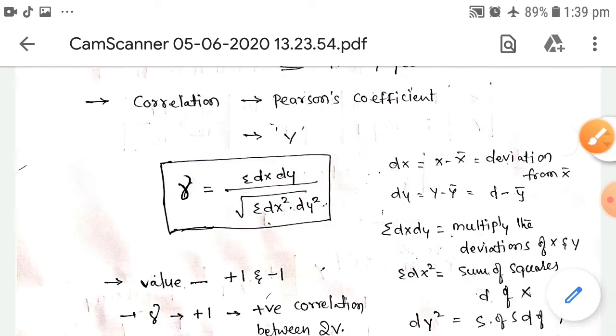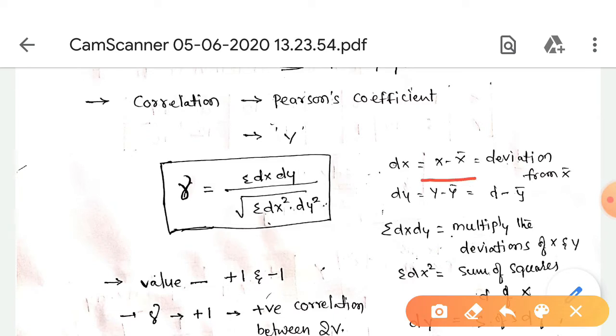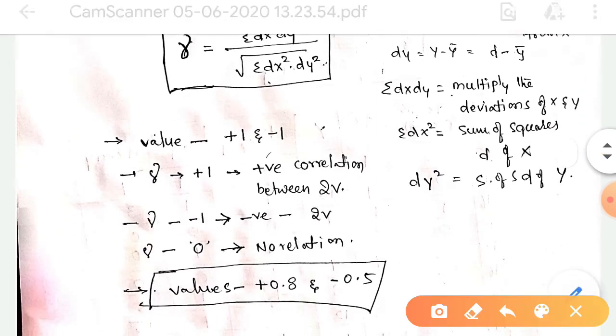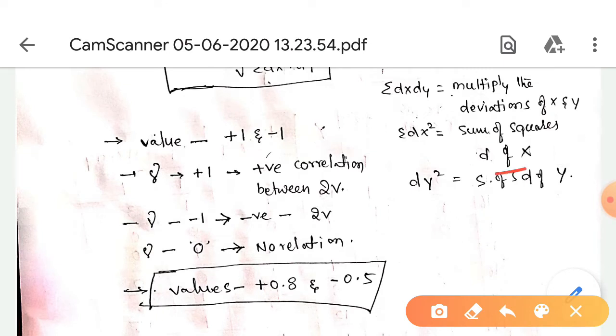Here dx means x minus x bar, the deviation from x bar, and dy is the deviation of y from y bar. Sum of dx dy means the sum of the products of the deviations of x and y, sum of dx square means the sum of squares of the deviations of x, and sum of dy square means the sum of squares of the deviations of y.